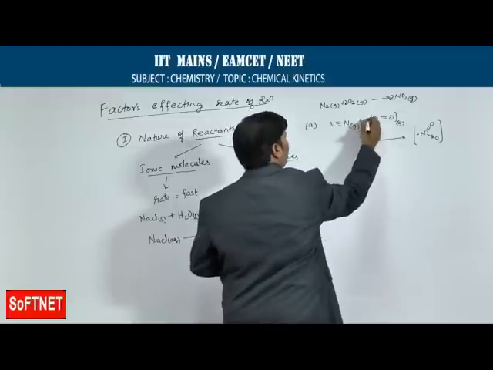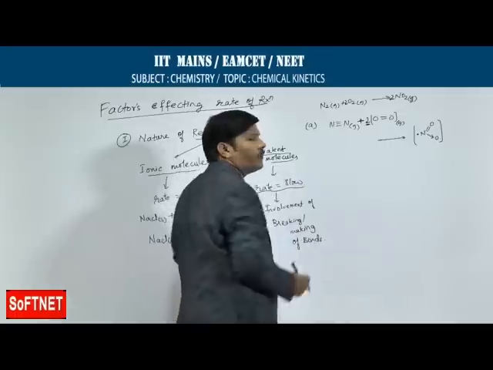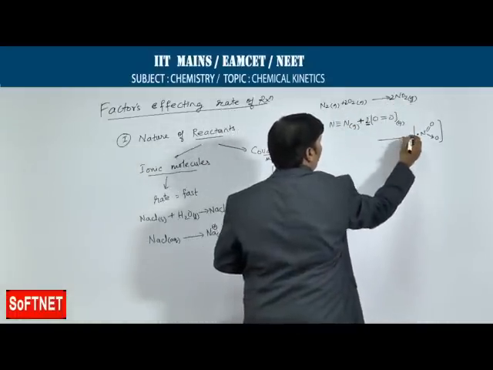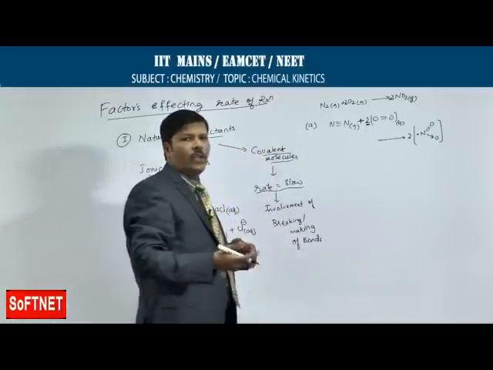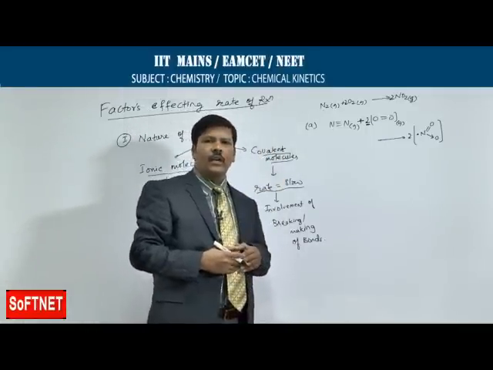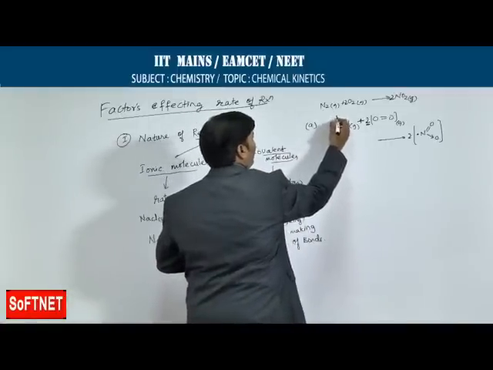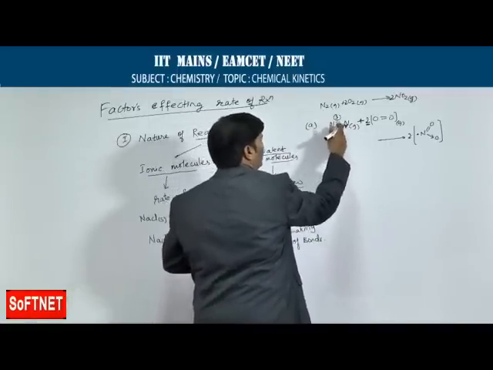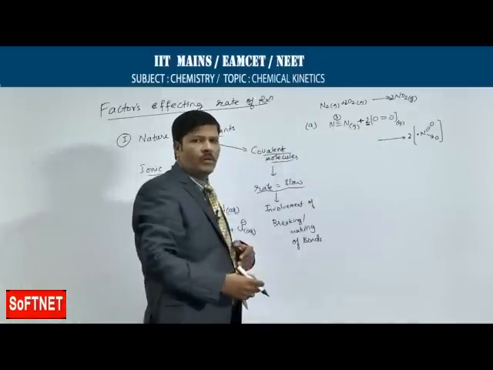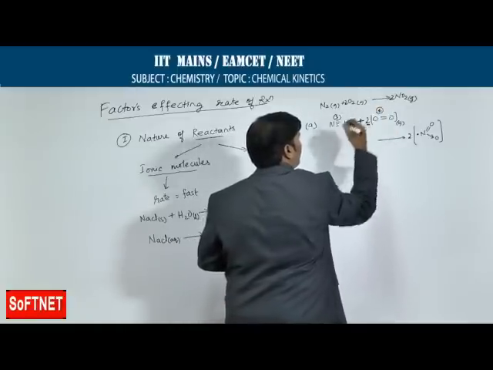Yes, that means the molar coefficient is 2 here in the case of the oxygen molecule. 1 mole of nitrogen is reacting with 2 moles of oxygen to give 2 moles of nitrogen dioxide. That means, if you take all the bonds in the reactants and all the bonds in the products, for example, on the reactant side, here we have 3 bonds between 2 nitrogen atoms, and between 2 oxygen atoms there is a double bond, meaning 2 bonds, 2 into 2, taken total, you take it as 4.